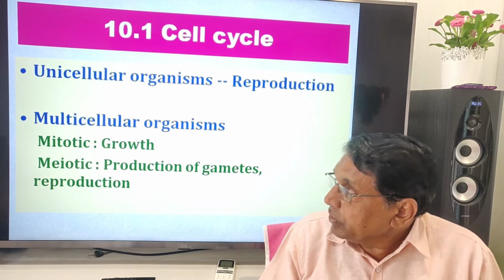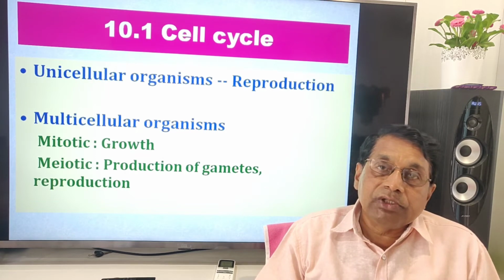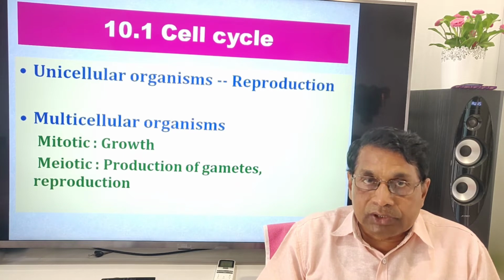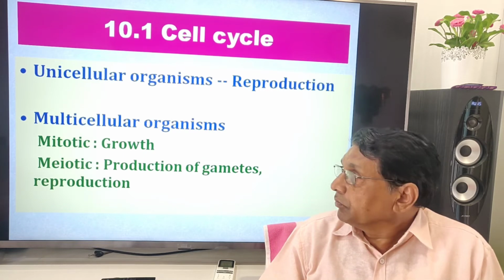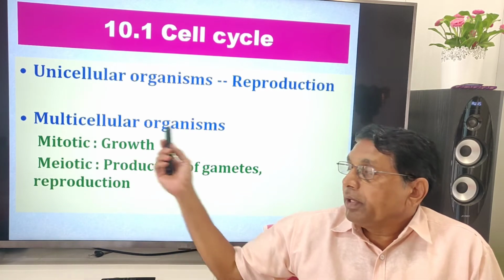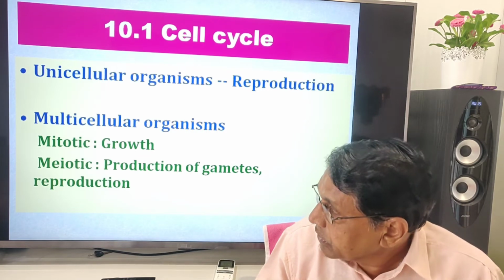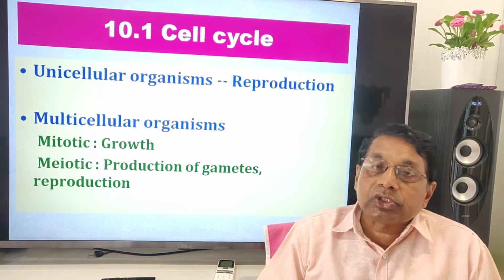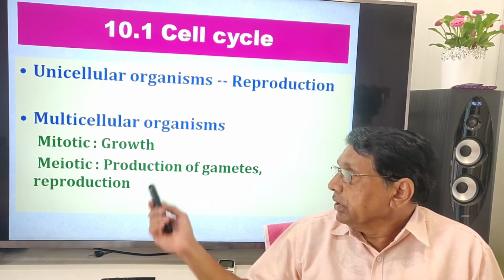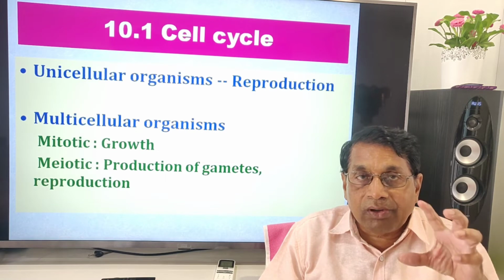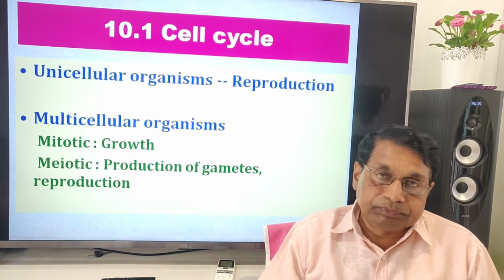In multicellular organisms, the divisions are 2 types: mitotic or equal divisions, always meant for growth, whereas the second type, meiotic divisions, is for production of gametes. Meiosis is a part of sexual reproduction.